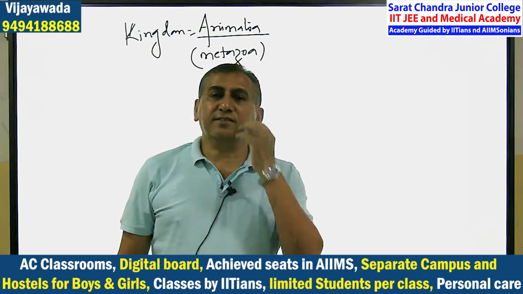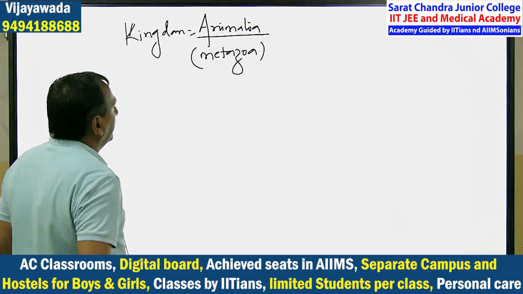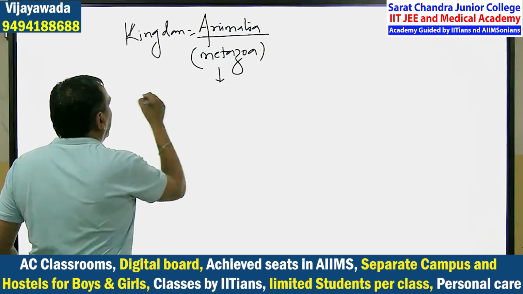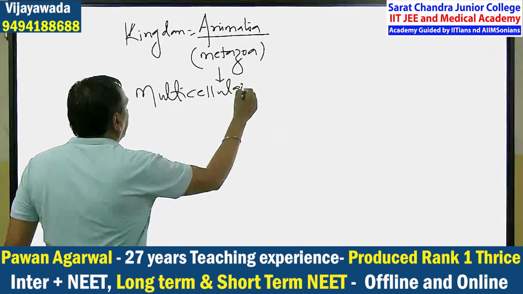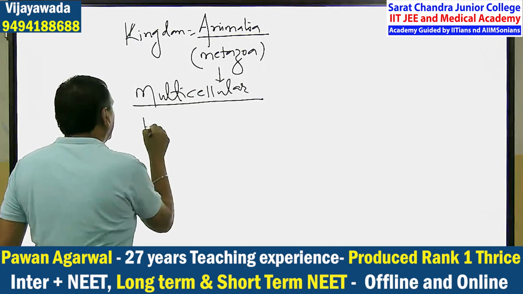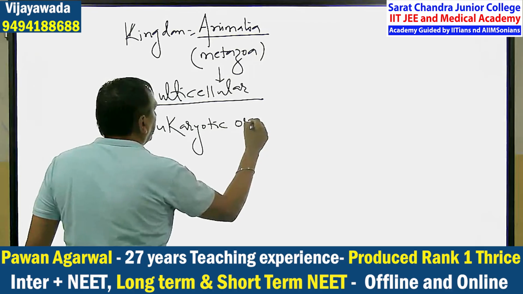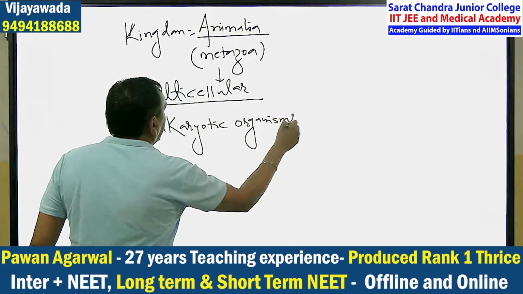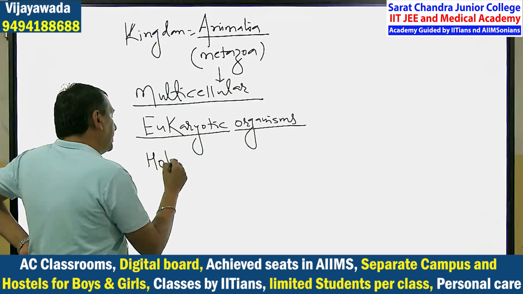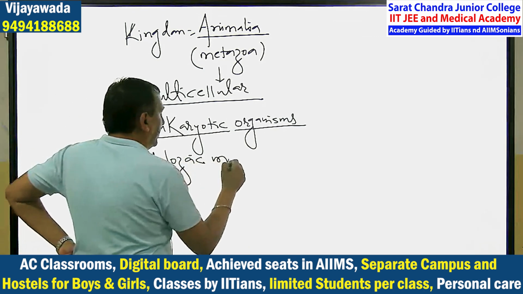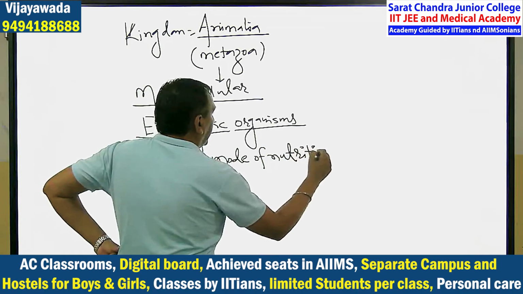From today, at least take one page and pencil and try to write something. So this Animalia is also known as the metazoa. And what is metazoa? I said multicellular, eukaryotic organisms, those who are having holozoic mode of nutrition. They are known as the metazoa.